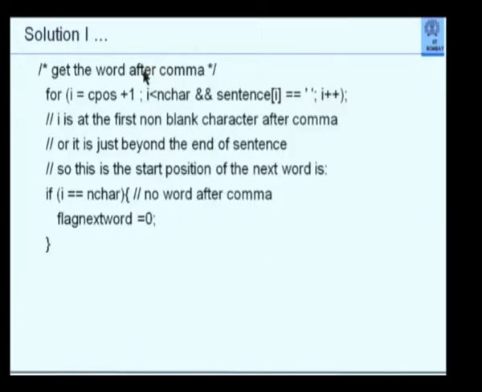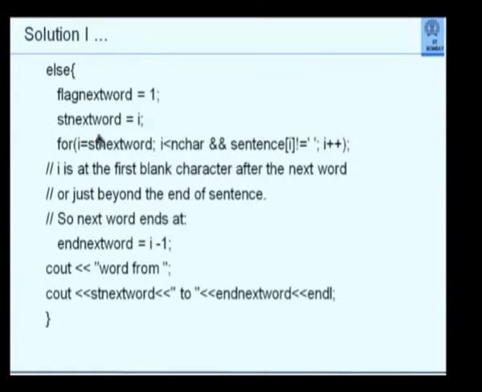I do the same thing about getting the word after comma. The logic is exactly the same. It works in the forward direction. So I say C plus 1 and I less than n char. N char is the length of the sentence, because this may be the last word in the sentence. I similarly find that out. If I don't find any word, if I find end of the sentence, I say flag next word is 0. Otherwise, I say flag next word is 1. Start of next word is I. Since I have found a non-blank character after comma, I now have to search for more non-blank characters forming that word.